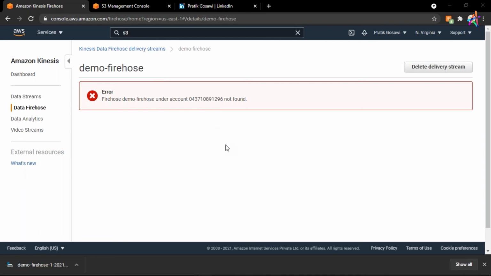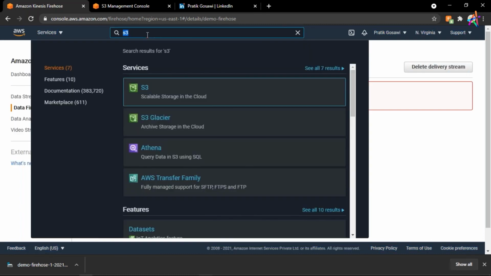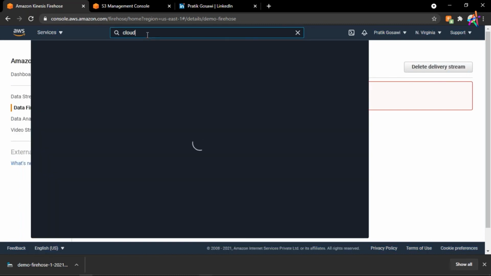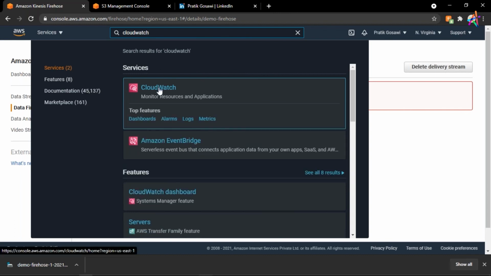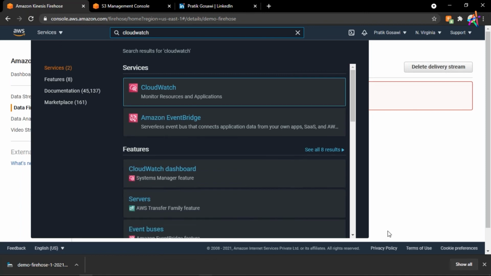And if you need even more details of the log, like what's going wrong with your AWS, we have a service called CloudWatch. It is basically your watchman for cloud. Within CloudWatch, you can see logs, metrics, alarms, dashboard. Here you can see all of the logs of all of the AWS services, whether it's Kinesis or S3 or anything else.